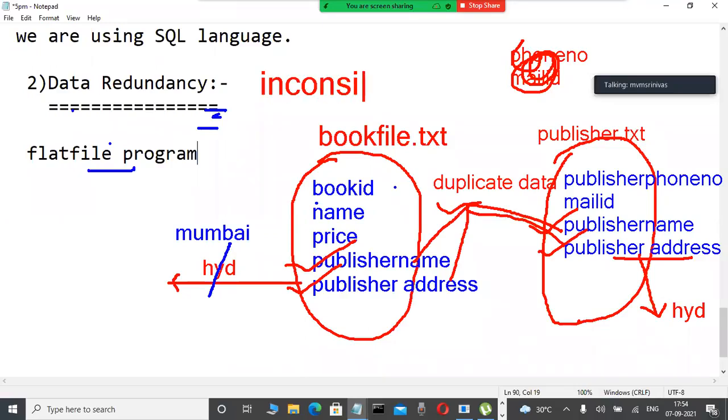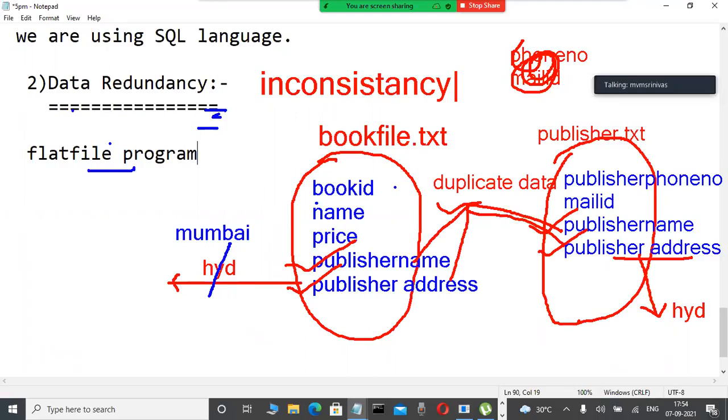Inconsistency. This is called what? Technology side, very important. Inconsistency means consistent data is not available throughout the project. That's why inconsistency is the biggest problem in the flat file approach in olden days.